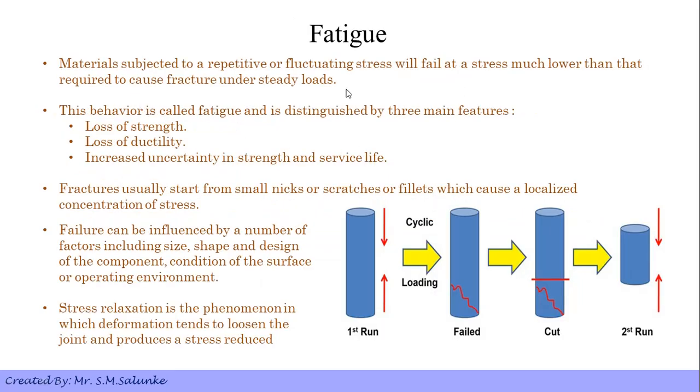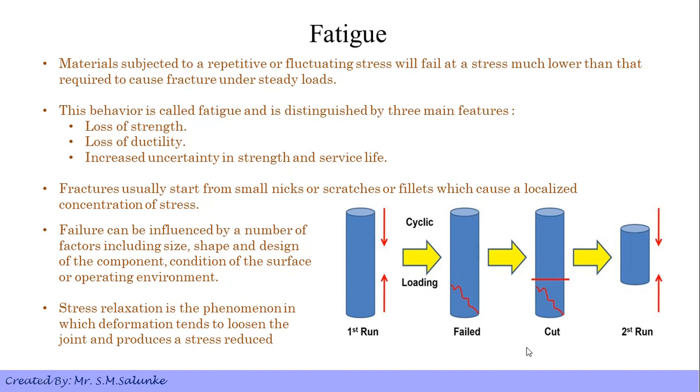Next property is fatigue. A material subjected to a repetitive or fluctuating stress will fail at a stress much lower than required to cause a fracture under steady loads. Unlike in case of strength or brittleness where the load is applied only once, in case of fatigue the load is applied multiple times.